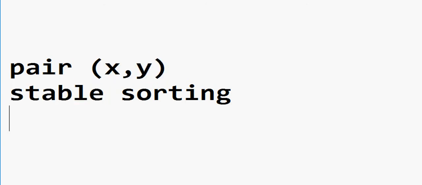Okay, a stable sorting algorithm, like bubble sort. For example, if we want to sort xy coordinates, that is 1 comma 4, or if we have 4 comma 5, according to the key value pair, then sorting is very simple. It will sort. In bubble sort this is possible, but regarding merge sort and quick sort we cannot.